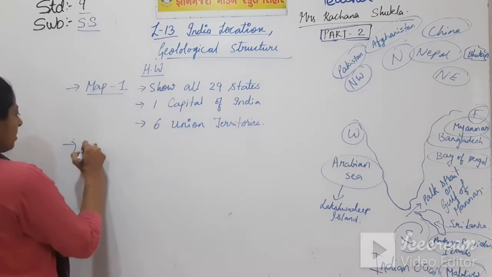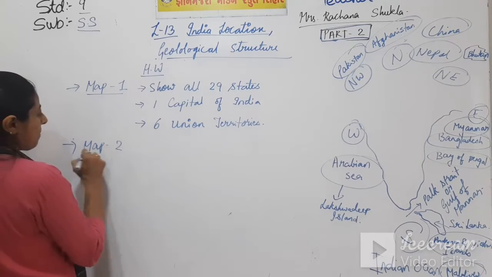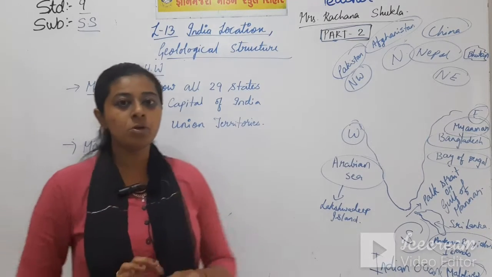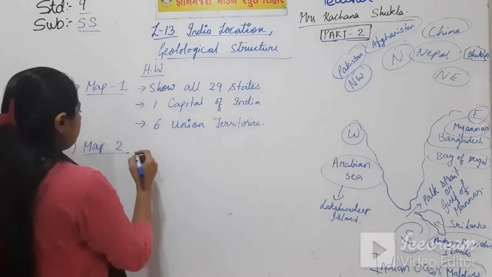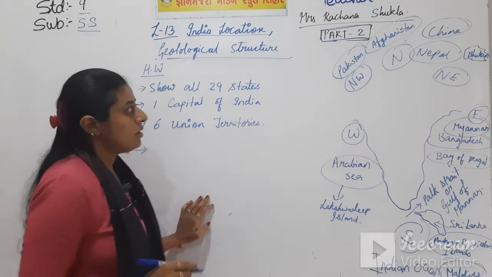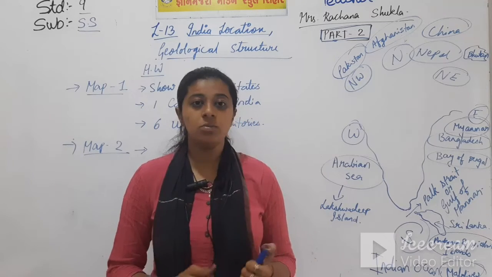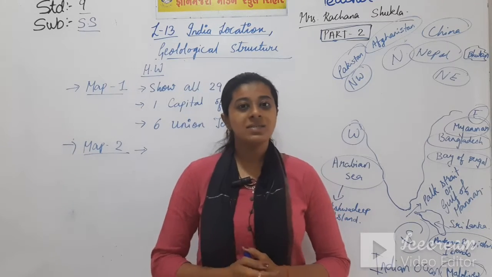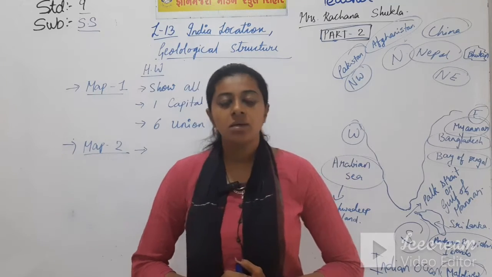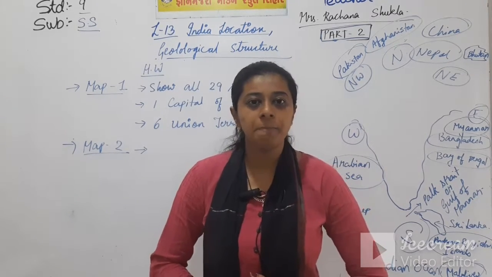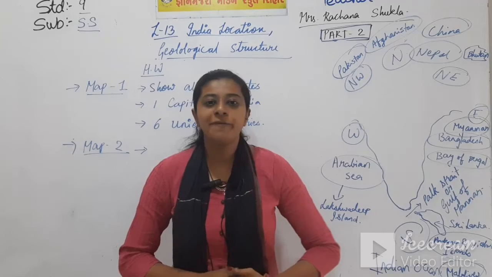The second homework is map 2. In map 2, you will show, write down the topics for map 2. Number 1, you will show Pakistan. Start writing the topics. Number 1, Pakistan. Number 2, Afghanistan.